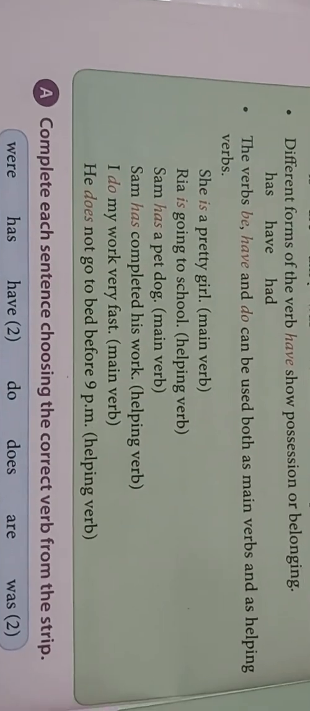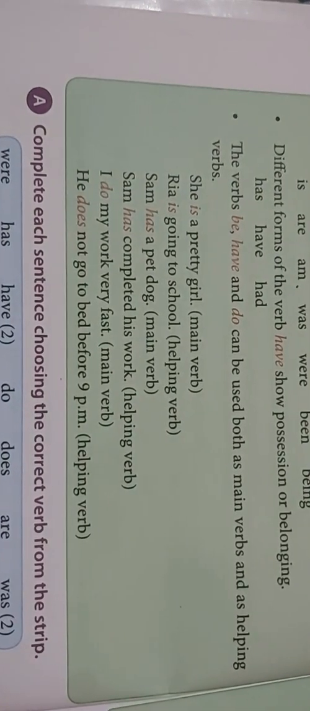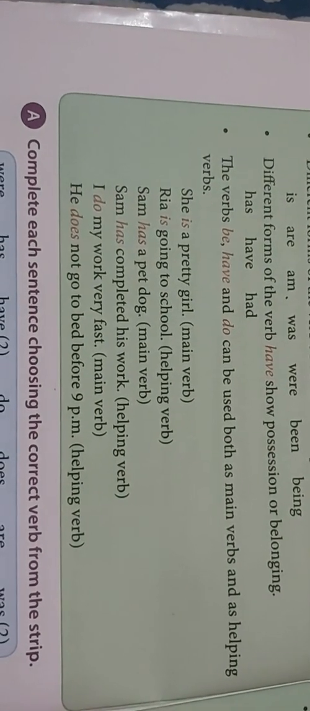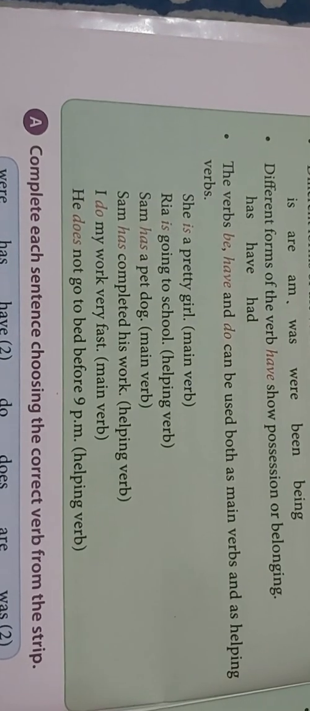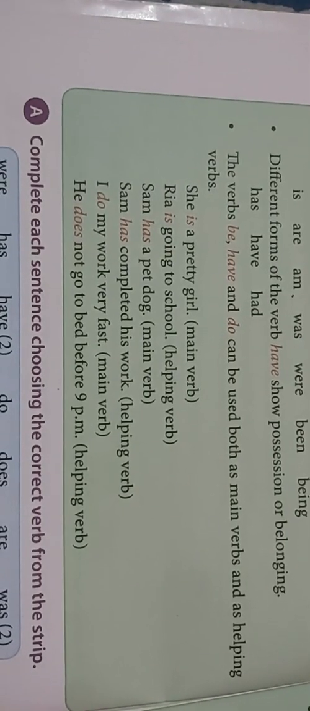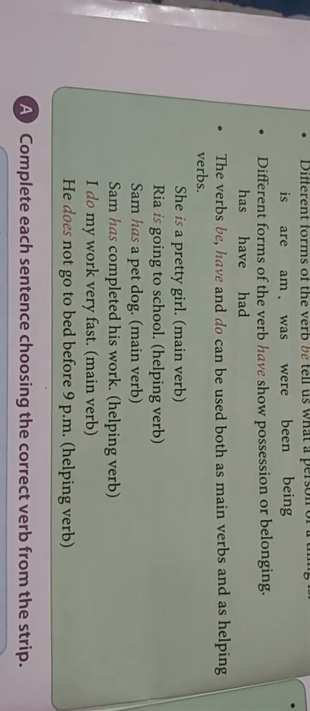Now the next is Sam has completed his work, helping verb, has. That means he has completed his work. Has is a helping verb which is used here. I do my work very fast, main verb, do. He does not go to bed before 9 p.m, helping verb, again does is a helping verb.